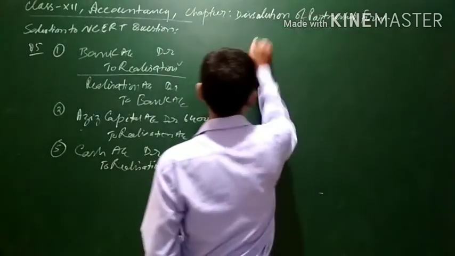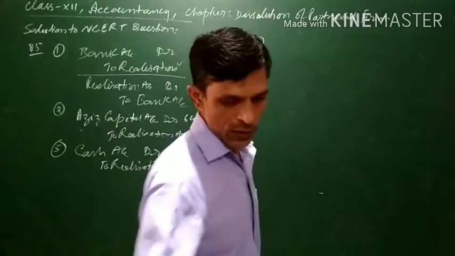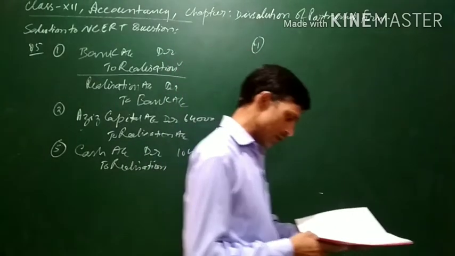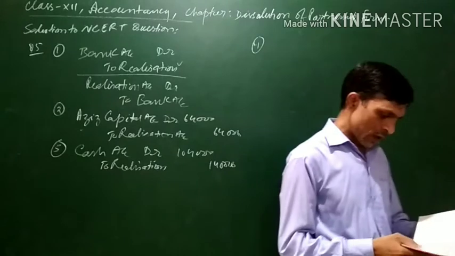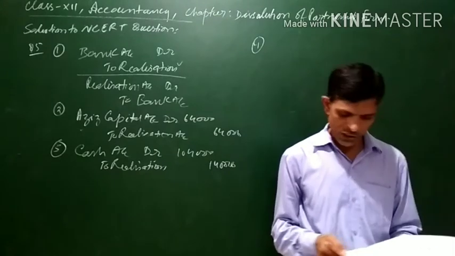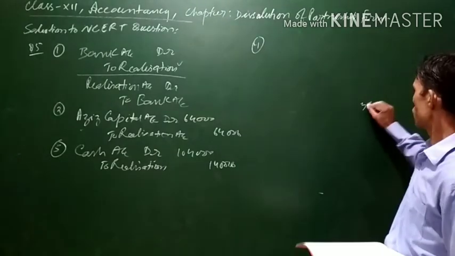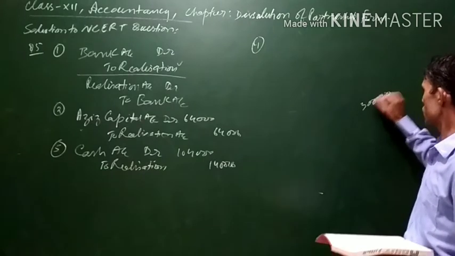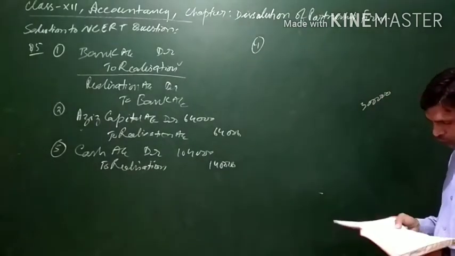Now, the fourth one. The cost of the land and building is 1,60,000. That is irrelevant here in this case also, because it is sold for rupees 3 lakh. It is being sold for 3 lakh. 1,60,000 is the cost of the building. It is sold for 3 lakh.